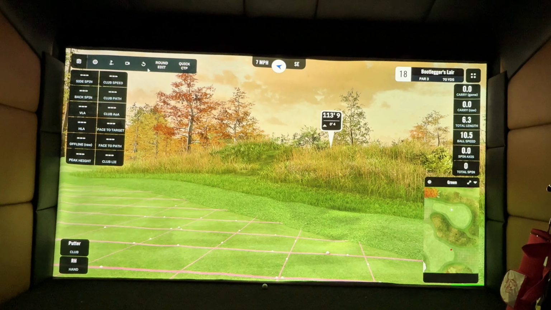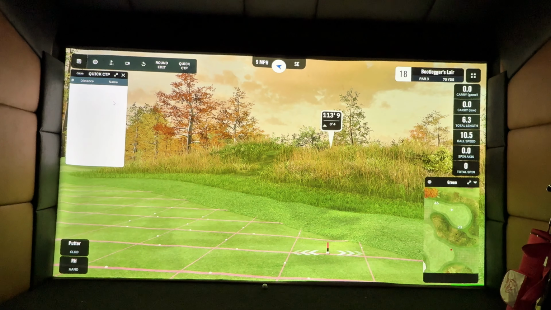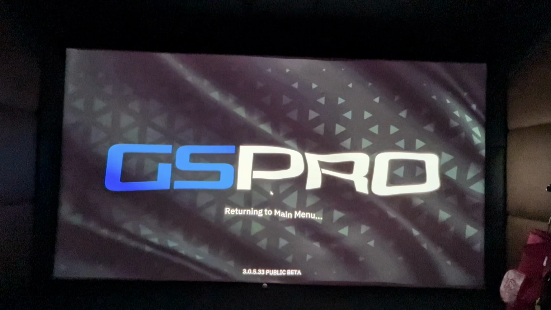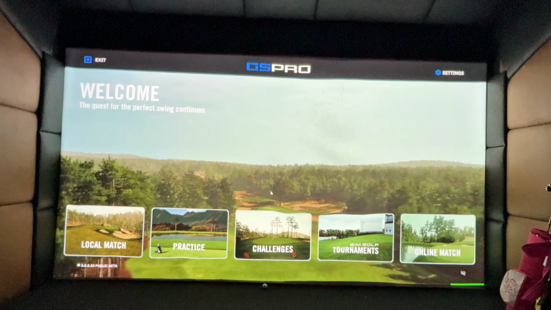There's also, I'll say this up here, quick CTP, that's nearest the pin. So if you wanted to set up a quick nearest the pin, that's the best way to do it. Other than that, we're not going to get too bogged down in this. Again, if you've got any questions, just give us a shout. We're going to exit this, 4 dots, end round. Back to the main menu again.